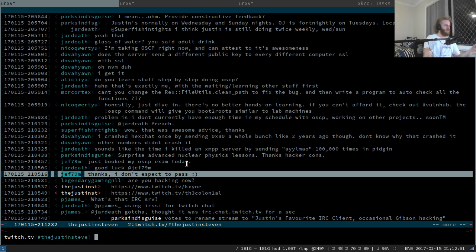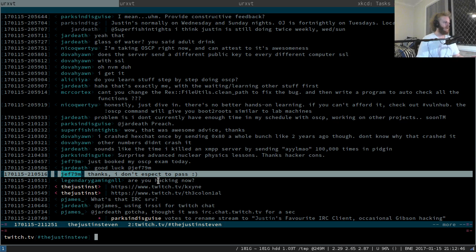Yeah, with that attitude, you shouldn't expect to pass, but I reckon you can do it. And even if you don't do it, as far as OSCP goes, getting in there and seeing what the exam looks like, so that you know what you need to do to be able to pass it next time, can be handy. But hey, I'm sure weirder things have happened, and I'm sure you're more than capable of passing, so good luck.